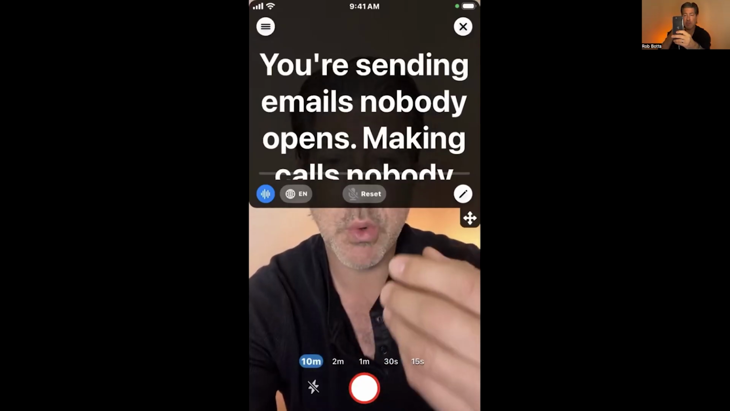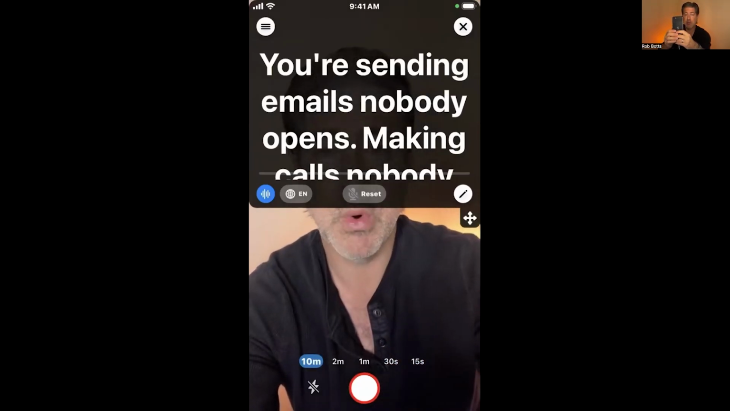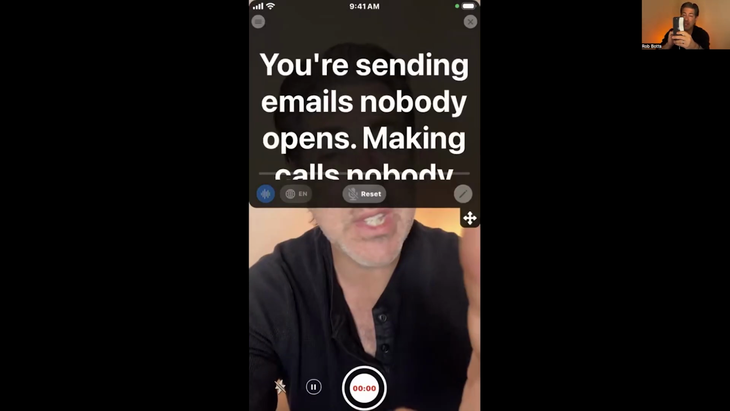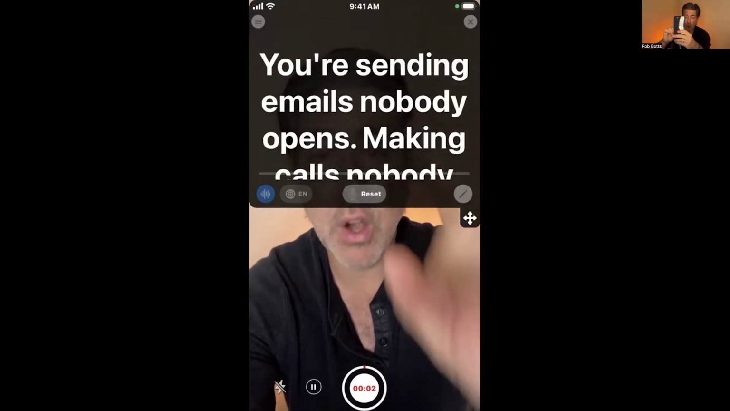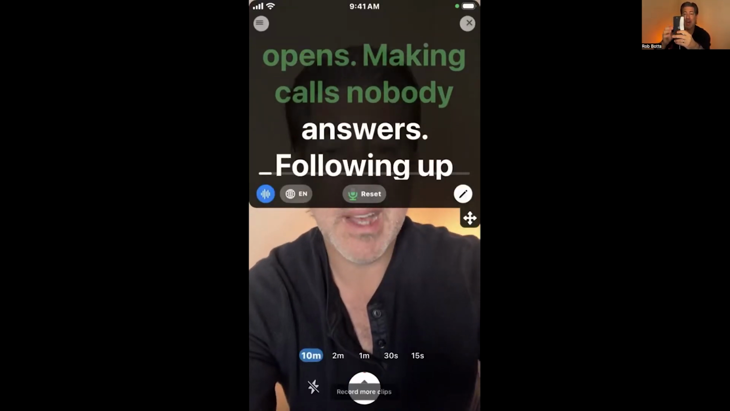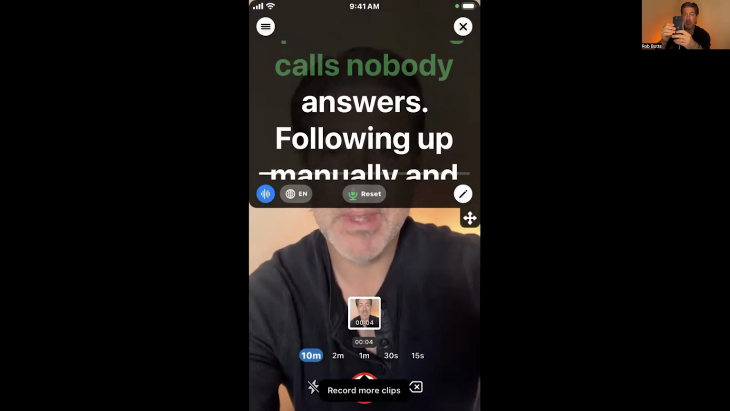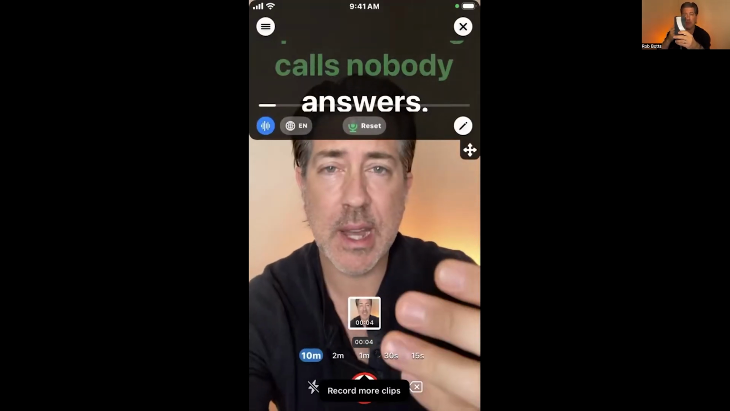So you have the choice of either doing this. I'm going to hit record here so you can see what it looks like. You're sending emails nobody opens. So see how it's highlighting the words as I'm reading it? That's really more of a choice. What is the style you like better?